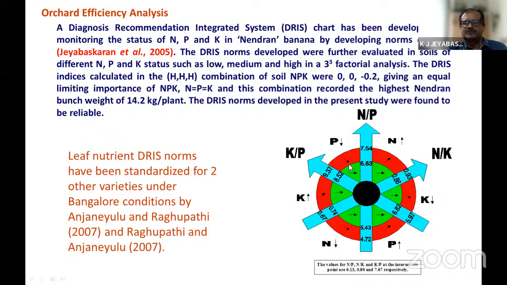So if your plotting is occurring in this region, some out of balance nutrient management is there. To maintain properly according to these indices for banana cultivation, these points should be maintained at this level so that we can get proper yield. So this is how the indices work. It is more scientific in nature. We can explain with the help of some Excel packages also. If time permits, I will show.